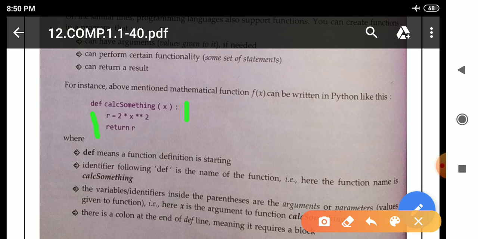In the next line you can see r = 2 * x ** 2, and in the last line you can see return r. This is known as the body of the function. These two lines are known as the body of the function.